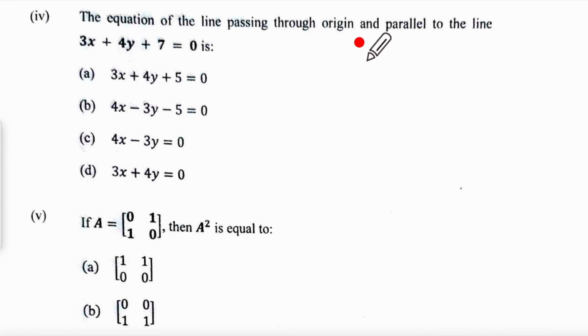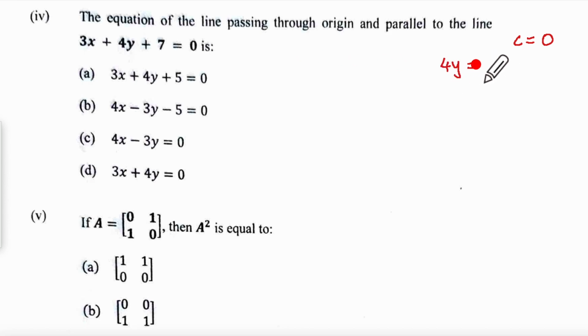Equation of a line passing through the origin and parallel to the line. Now it is passing through the origin, which means your C is going to be equal to 0. That is the y-intercept. It is parallel to this line.